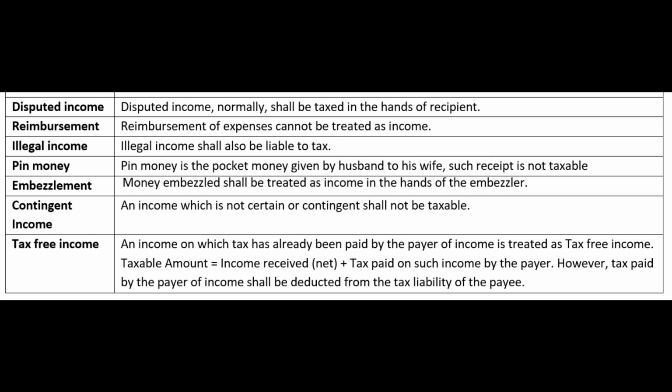In the same way, illegal income, the next point, shall also be liable to tax. So sometimes this doubt might come. What about somebody earning income illegally? Is it also taxable? Answer is yes, it is also taxable. So the Income Tax Act does not distinguish between whether an income is legal income or illegal income. If it is legal income, it is taxed. If it is illegal income, it is also taxed. But however, under which provisions it is taxed, what tax rate is applicable, already these things are running in your brain. That is what we should stop. That is not what we are talking about now. How much tax people with illegal income should pay, that is a different discussion.